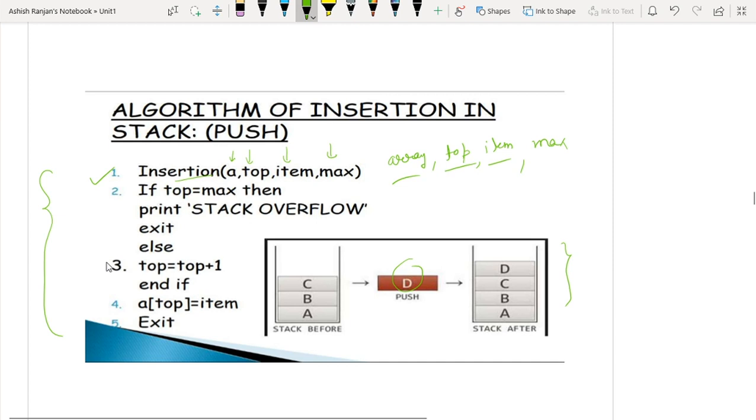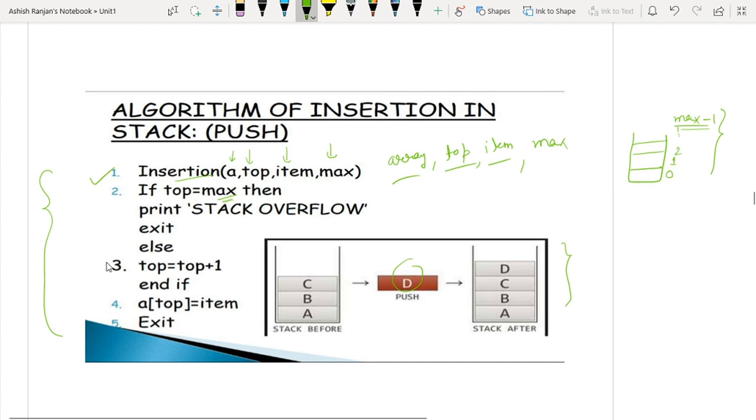Now first I have to check this. In C programming, your indexing starts from 0, so when the size is max, obviously top will indicate max minus 1.